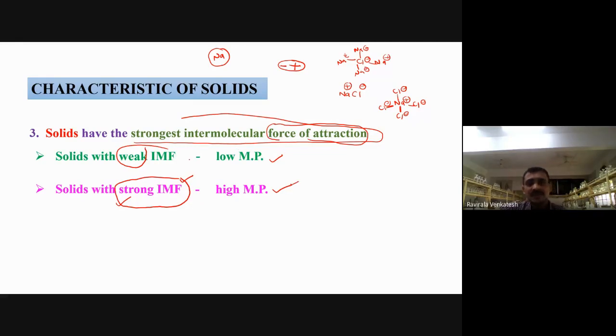For example, if weak intermolecular forces are there, we need less heat. That means less temperature is required to heat that one. In that case, it becomes a low melting point. Very simple to understand. If you have weak forces of attraction, they will have a low melting point. If you have strong forces of attraction, then they will have a high melting point. Generally, solids will have high melting points in most cases.